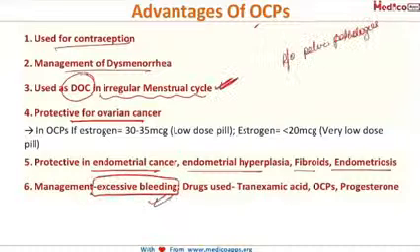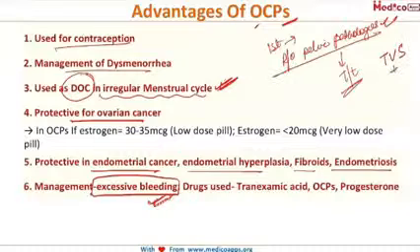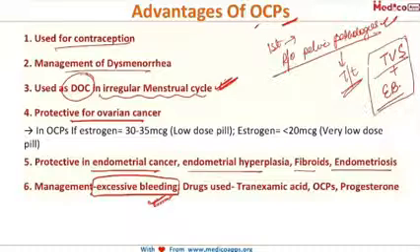But one very important thing that you need to remember here is that when you are giving OCPs in a case of irregular menstrual cycle or in a case of excessive bleeding, that is menorrhagia, you should always first rule out the pelvic pathologies. Only then should these OCPs be prescribed, because if there are any specific pelvic pathologies, they need to be treated before you give the OCPs. So in case of irregular menstrual cycle or menorrhagia, transvaginal sonography along with endometrial biopsy should always be done before you prescribe anything. So this was all about the normal menstrual cycle.